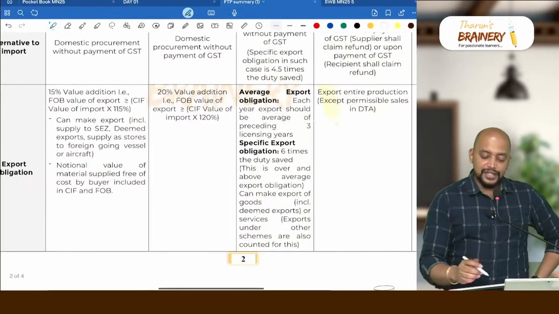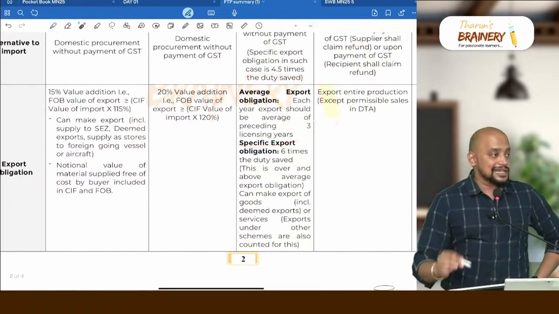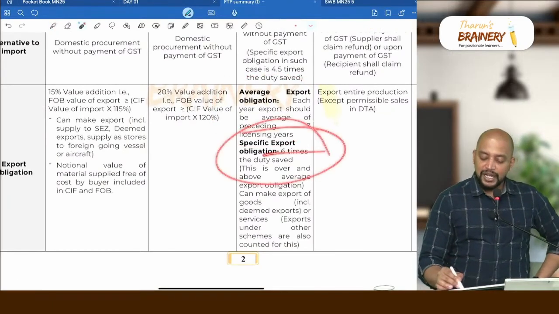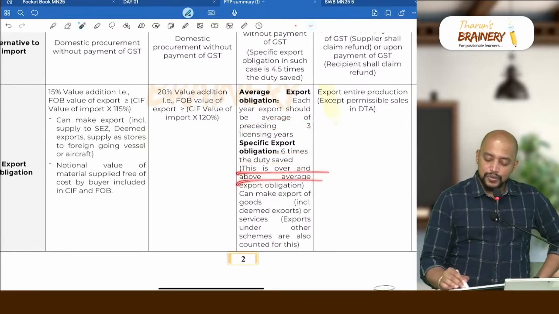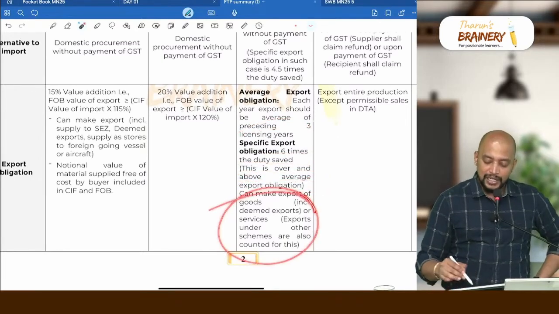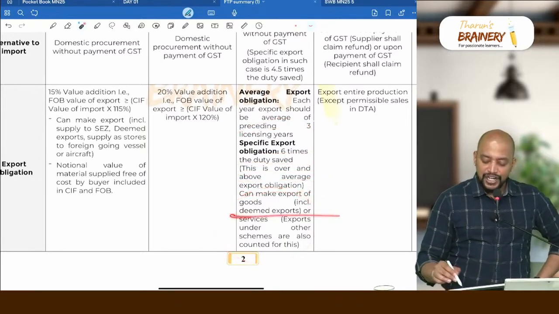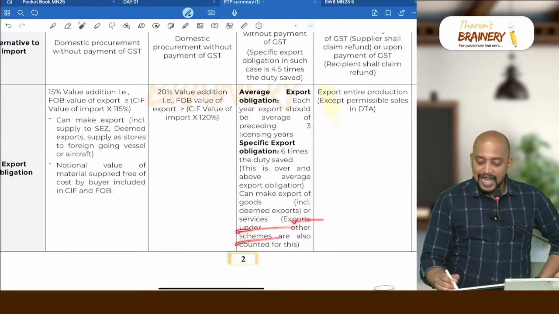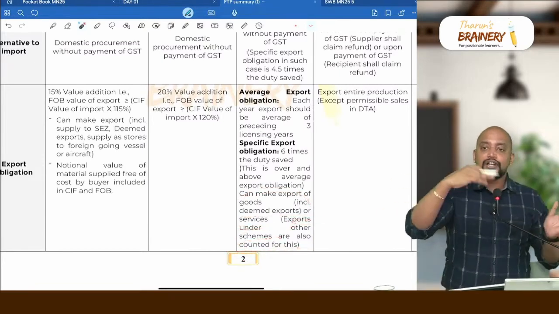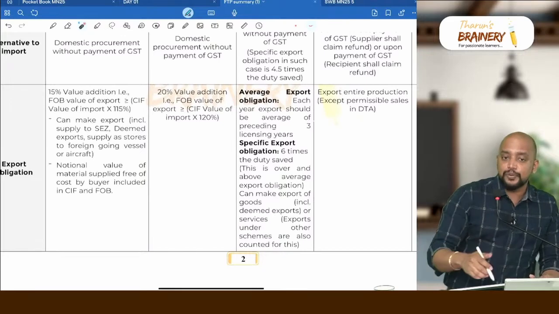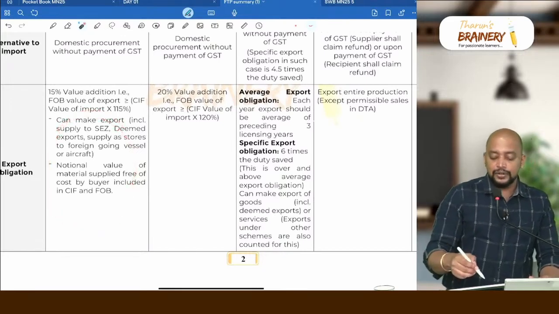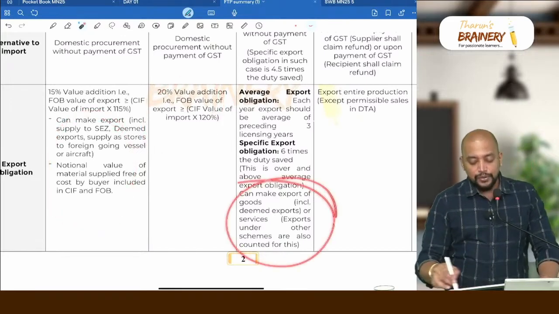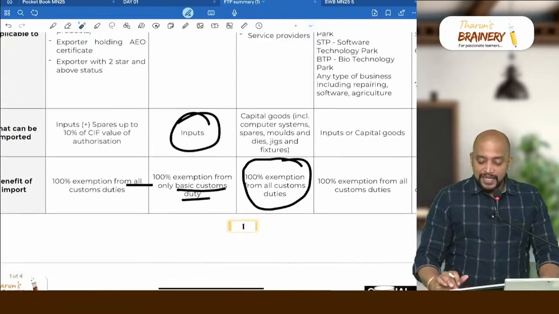Average export obligation is the preceding 3 years average, and specific export obligation is 6 times the duty saved. This is over and above the average export obligation. Export of goods including deemed exports or services, both are allowed, and exports under other schemes are also counted for the purpose. Under AA, anyhow we make exports, under DFIA we make, everything will be counted for the purpose of EPCG.